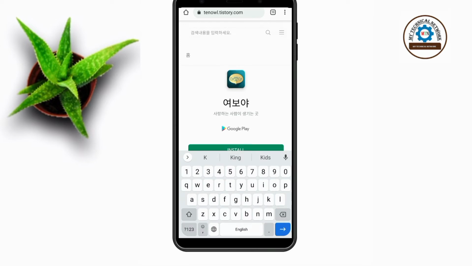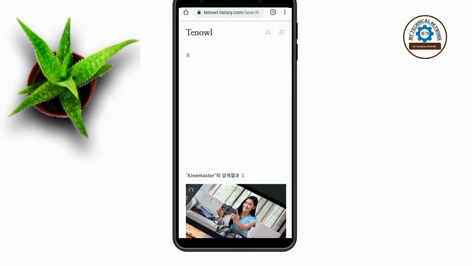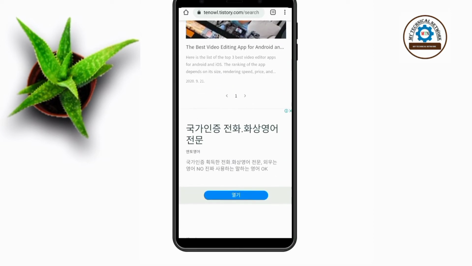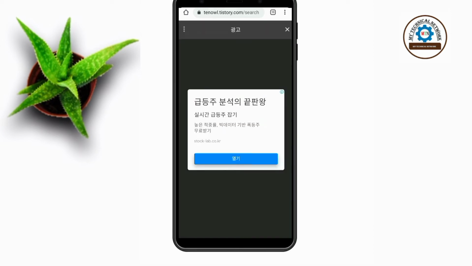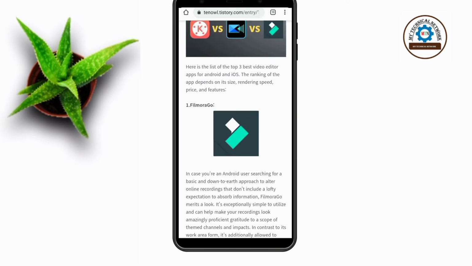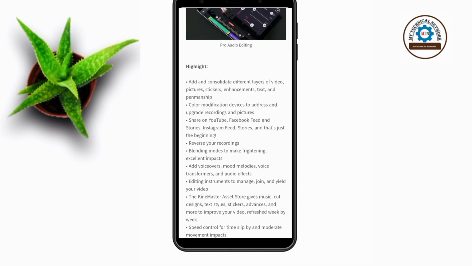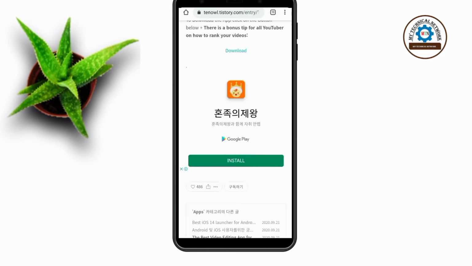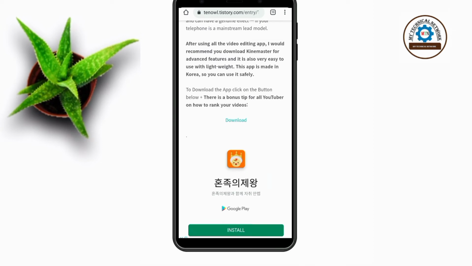In search, type Kinemaster, search them. Scroll down and select the best video editing. Simply scroll down and last option, press the download button.